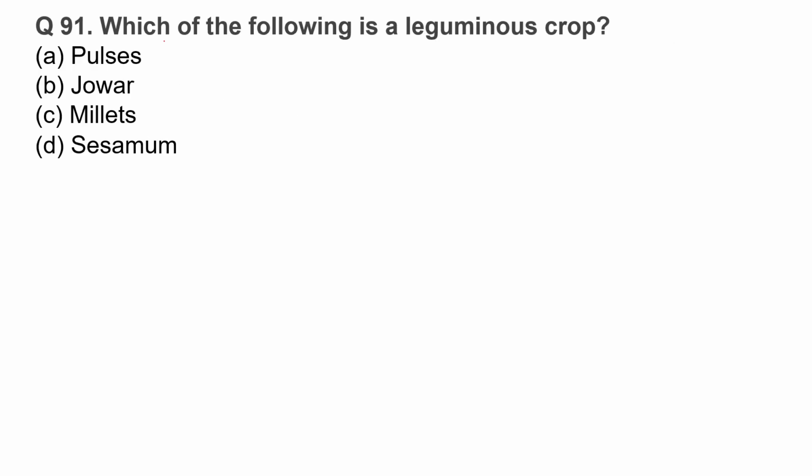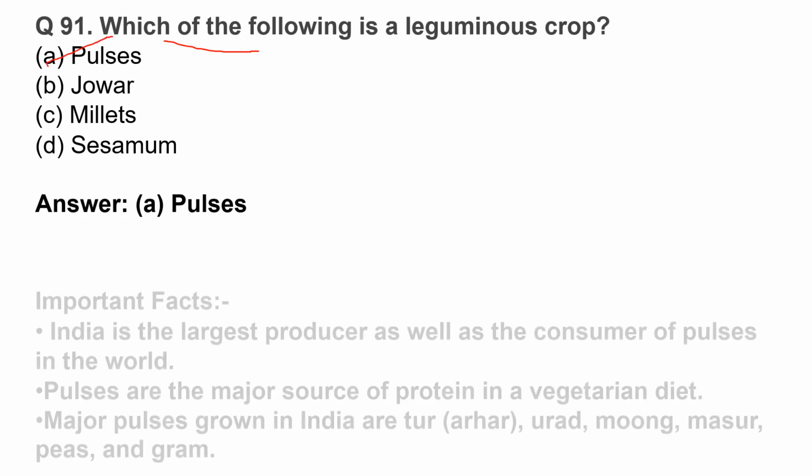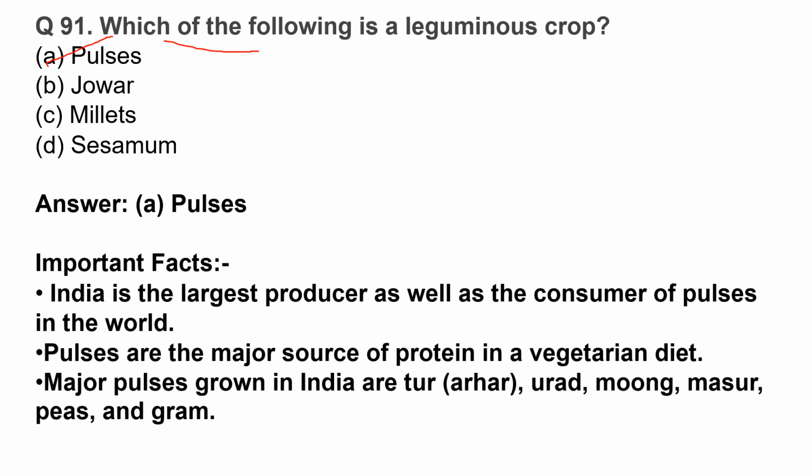Which of the following is a leguminous crop? The correct option is option A, pulses. India is the largest producer as well as the consumer of pulses in the world. Pulses are the major source of protein in a vegetarian diet. Major pulses grown in India are arhar, urad, moong, masoor, peas and gram.